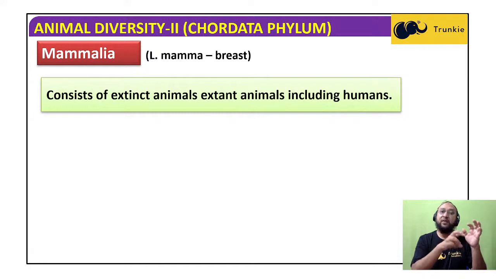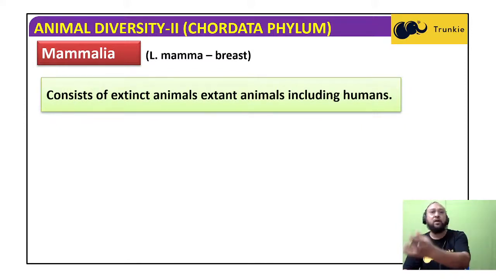But amphibians evolved from the fishes. For the first time in the course of evolution, the animals came out of the water and started living on land. Reptiles were the true land vertebrates, evolved from the amphibians, and from the reptiles two different lines of evolution took place: one line giving rise to birds and one line giving rise to mammals.